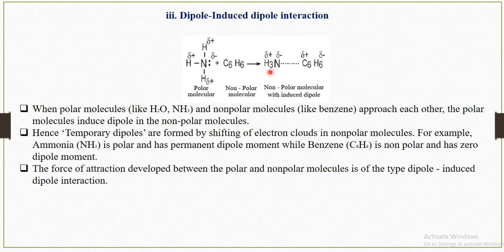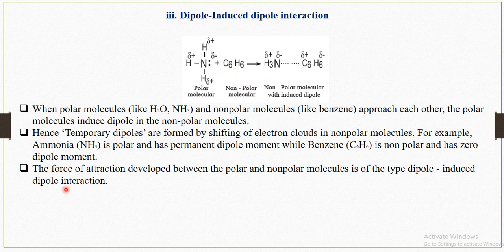Hence, temporary dipoles are formed. The temporary dipole is formed by shifting the electron cloud in the non-polar molecule. So here the electron cloud is shifted in the non-polar molecule.